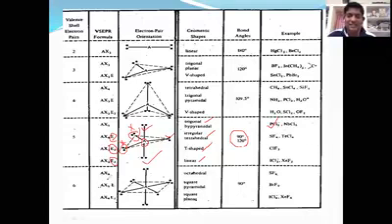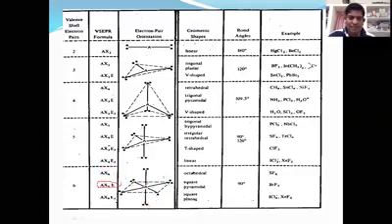Now see the last example I'm taking, AX6. I will tell you what is meant by AX6. You see this, the central atom is known to be A. Now here, how many atoms are there? This is 1, here is 2, here is 3, it is 4, 5, and 6. Is there any possibility of lone pairs? No. There are no lone pairs here. E value is equal to 0. Next one.